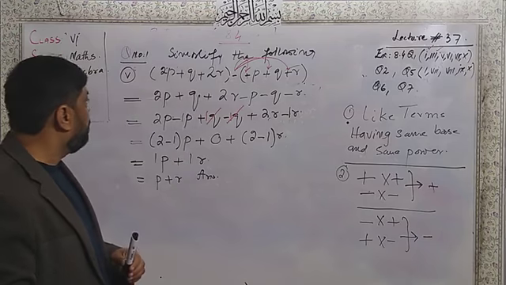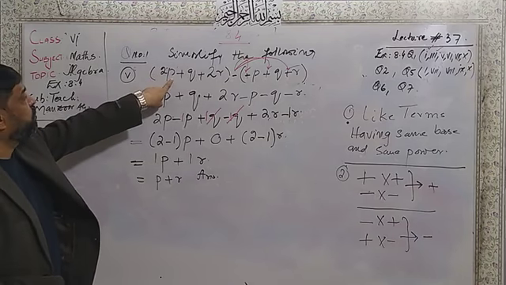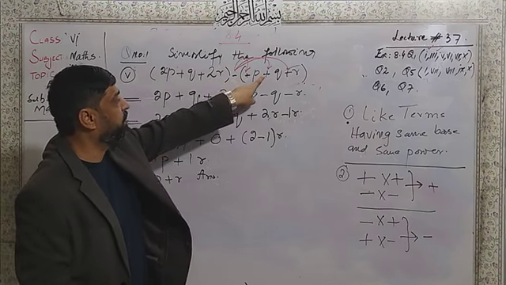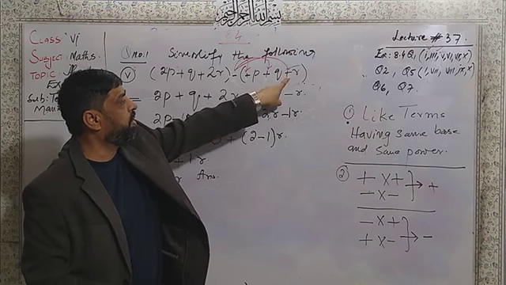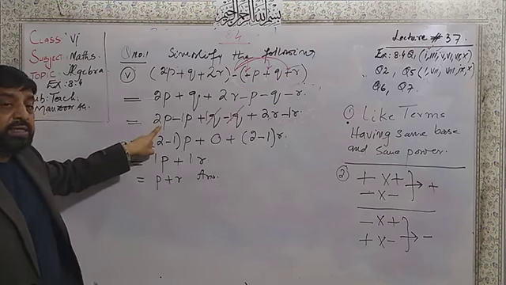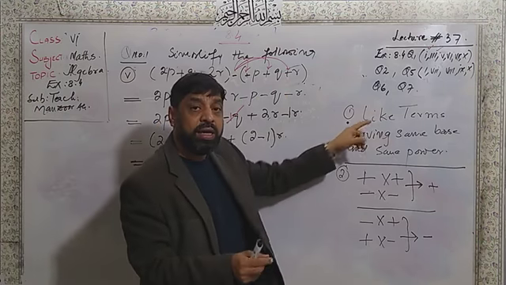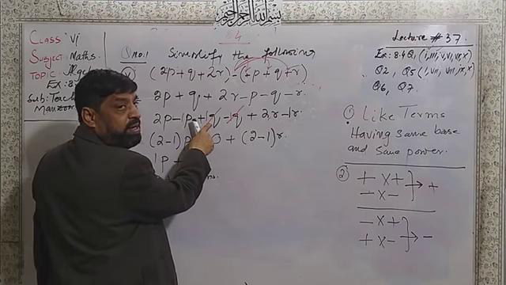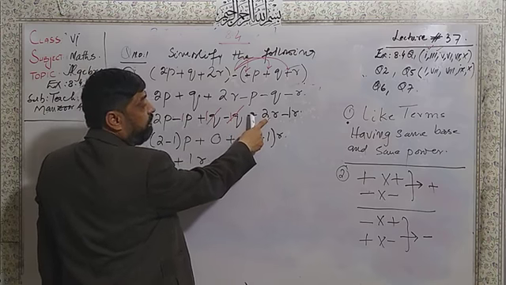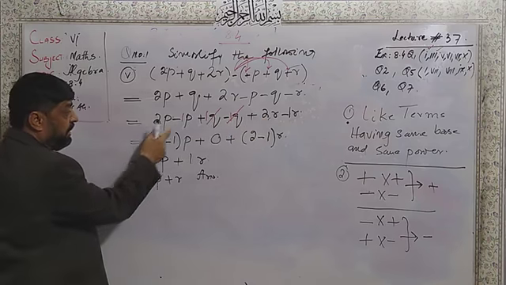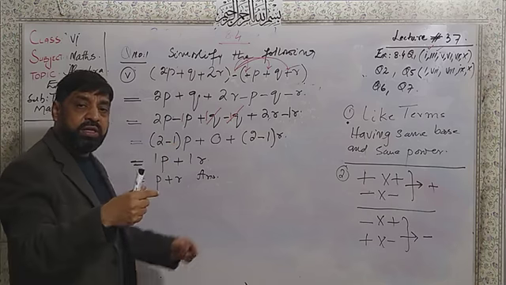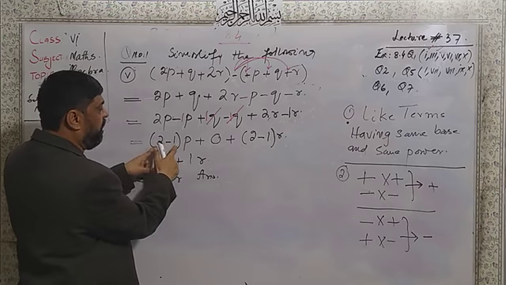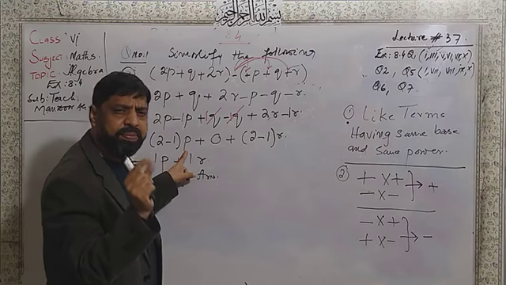So dear friends, this was the sum. I write 2p plus q plus 2r, and then this minus multiplied by plus, minus multiplied by plus, minus multiplied by the last plus. I put the same values, like terms, together. Here 2p minus p, 1q minus 1q, here plus 2r minus 1r. Dear students, here I put the coefficients inside the bracket to add them, and I put the same base.